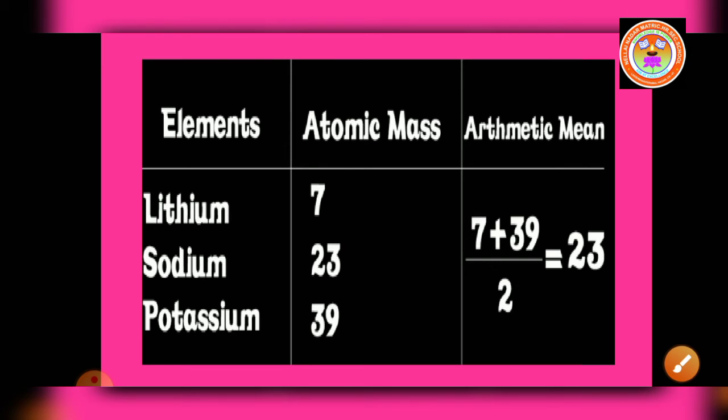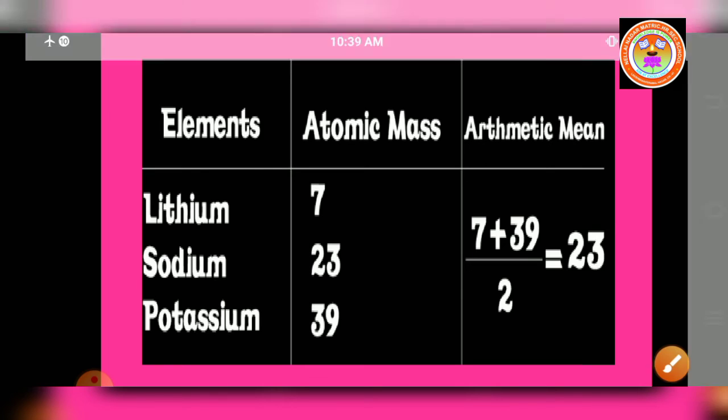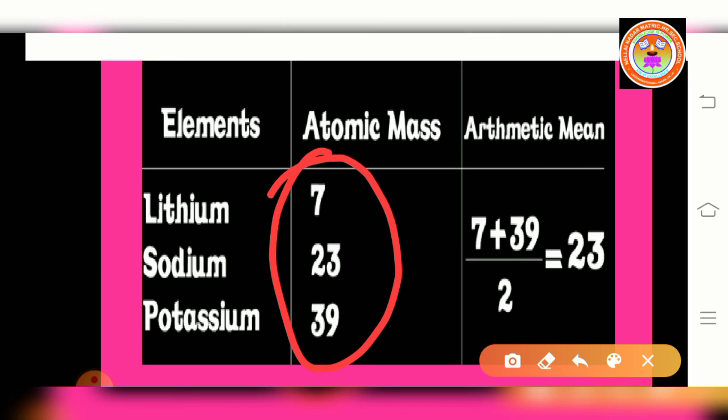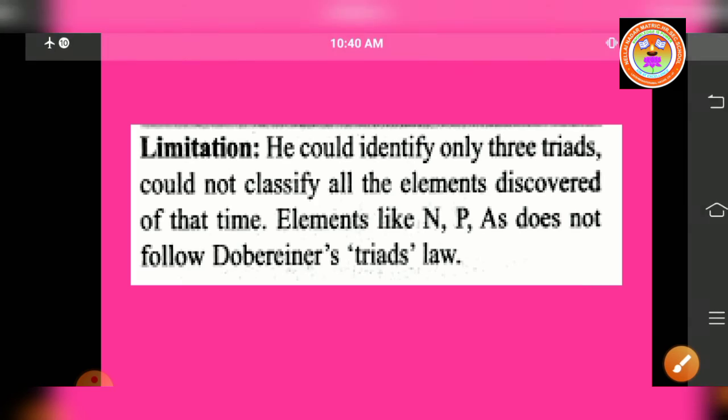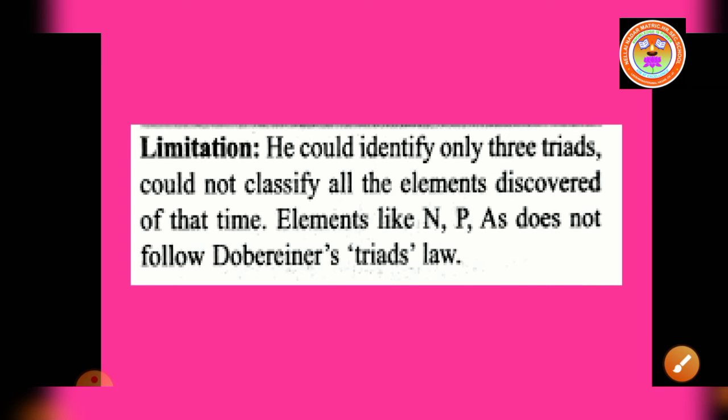Dobereiner showed that when the 3 elements in a triad are arranged in the ascending order of their atomic masses, the atomic mass of the middle element is nearly the same as the average of the atomic masses of the other 2 elements. This statement is called Dobereiner's law of triads.